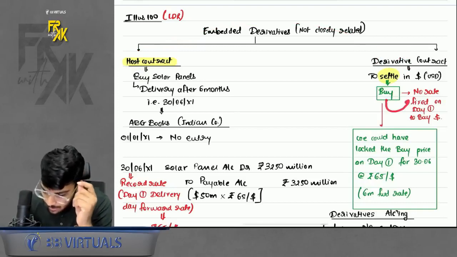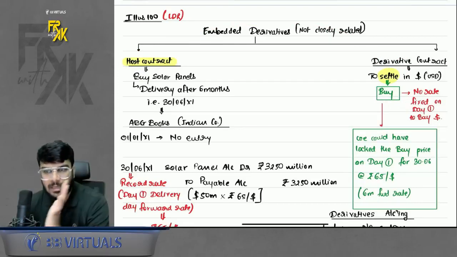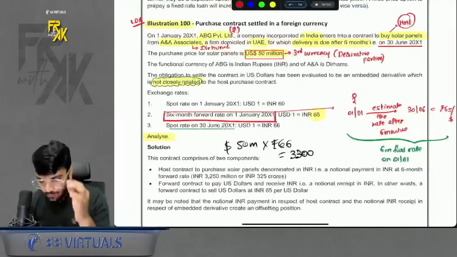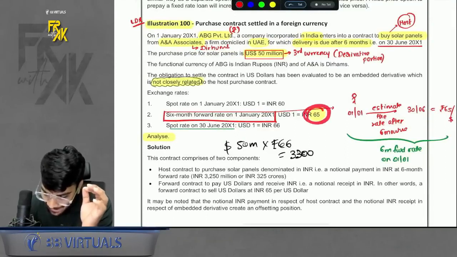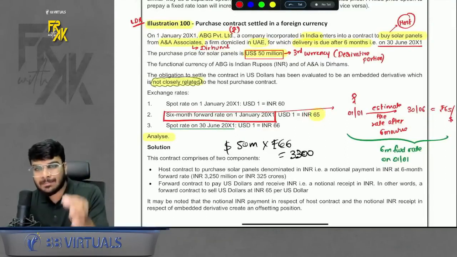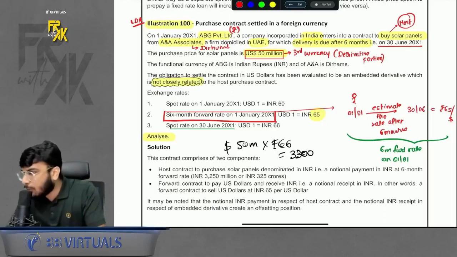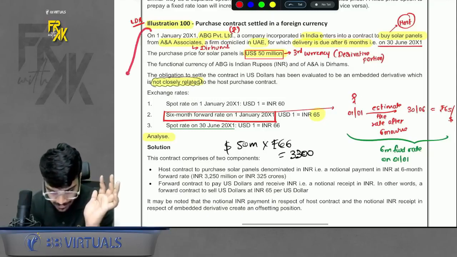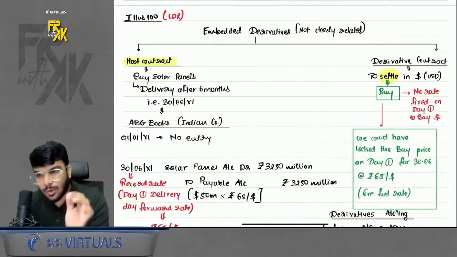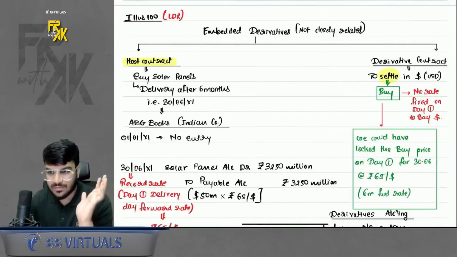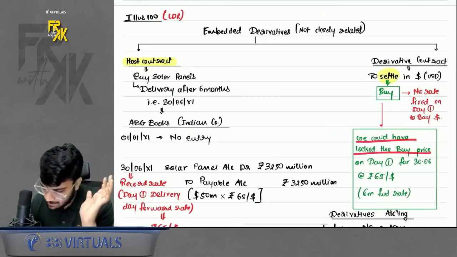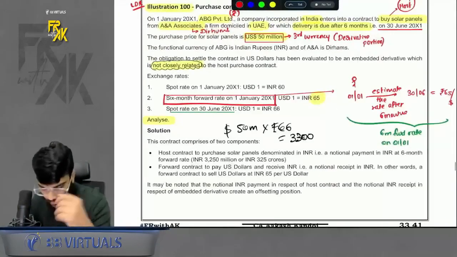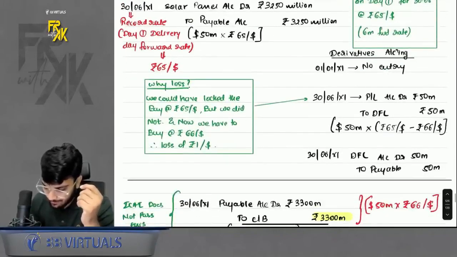Next, did we fix any rate to buy dollars? The answer is no. If we wanted, we could have hedged our position and fixed a rate on day one. You could have fixed the buying price of 65. You know that after 6 months you will need to buy dollars. If you wanted, you could have fixed the buying rate at 65, but you did not. Nowhere is it mentioned that we fix the buying rate. Whenever you want to fix a rate, you will always fix at the forward rate, day one's forward rate. So if we wanted to lock the buy price, we could have locked at 65, but we did not do it. Now keep on checking the position. In the derivative accounting, on day one there will be no entry.